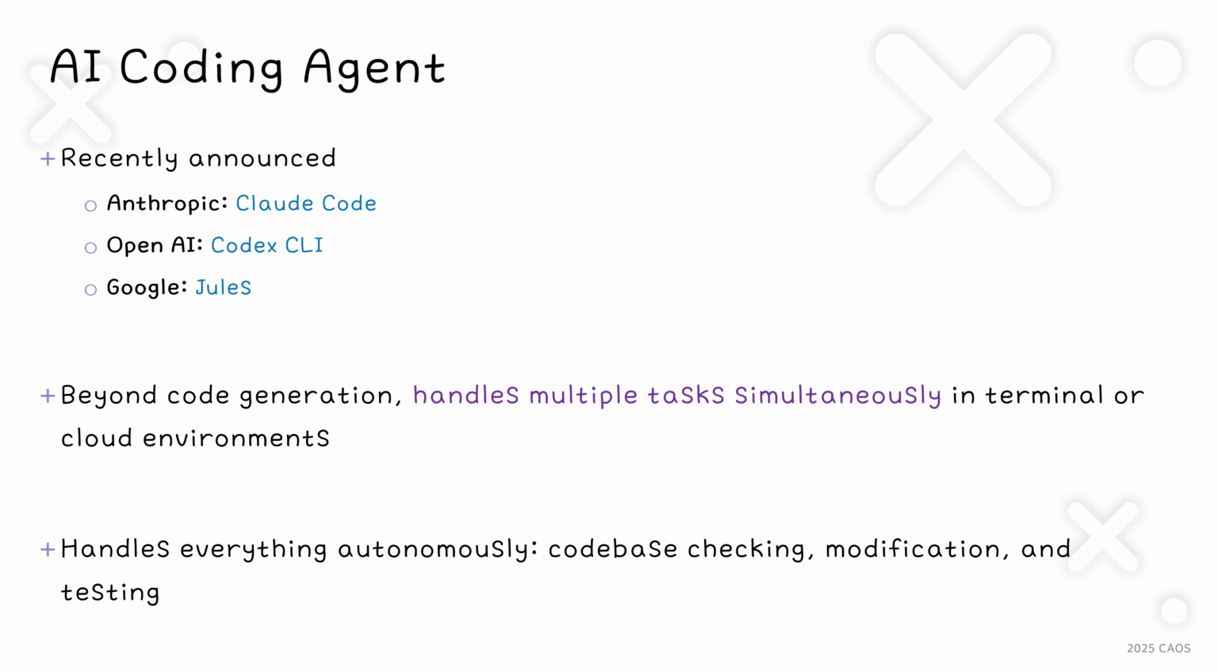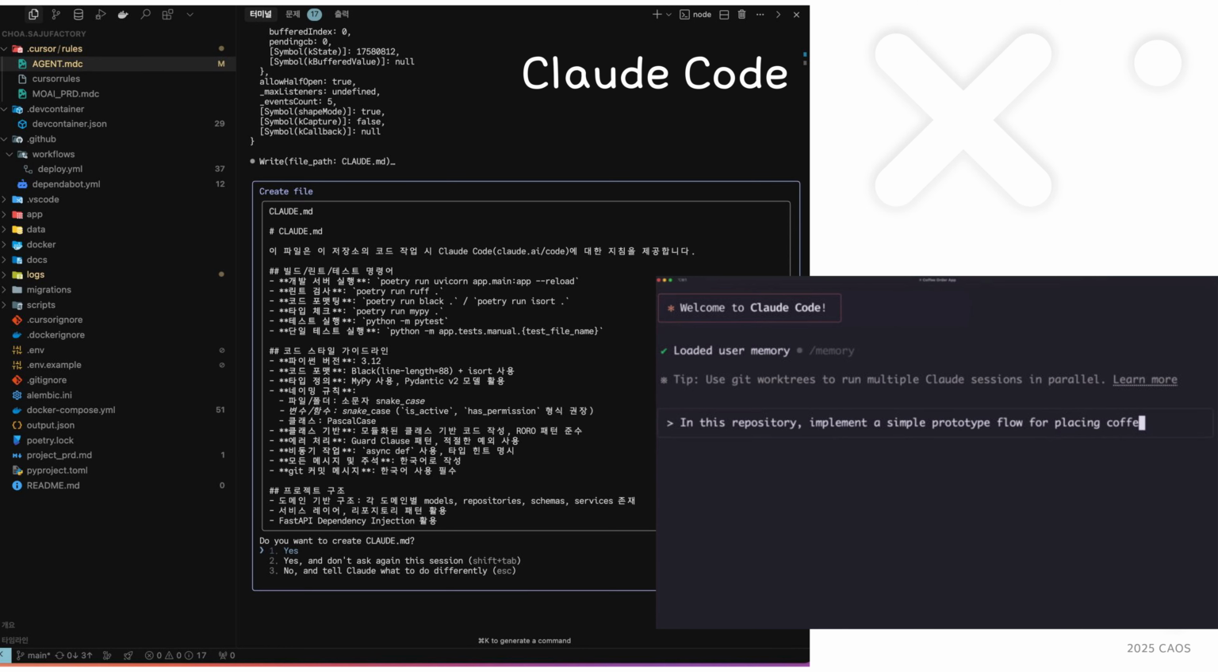Recently, the concept of AI coding agents has emerged, taking things a step further. Models like Anthropic's Claude Code, OpenAI's Codex, and Google's Jules are representative examples. Beyond simply generating code, they have the capability to autonomously check the codebase in terminal or cloud environments, modify it, and even handle testing. This screen shows the actual AI coding agent, Claude Code, in action.